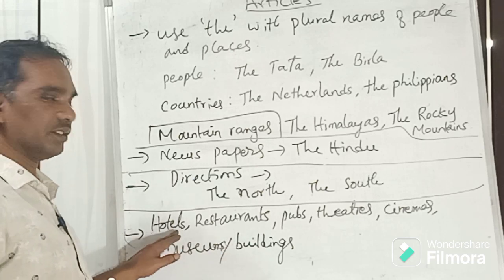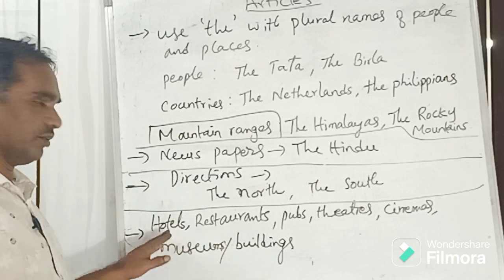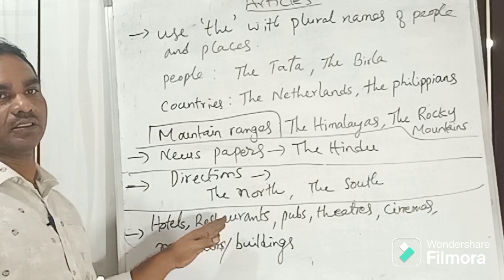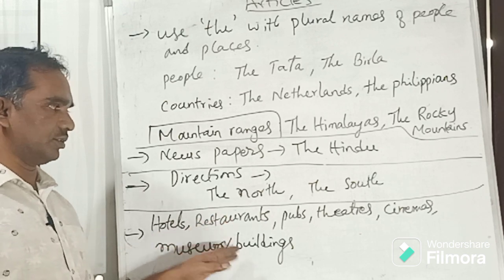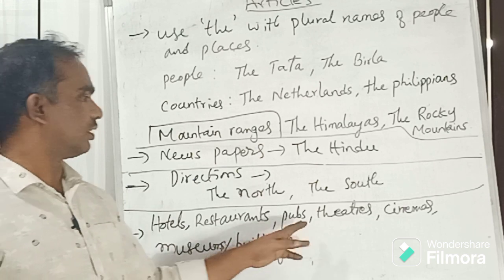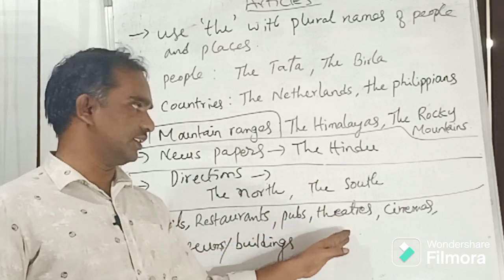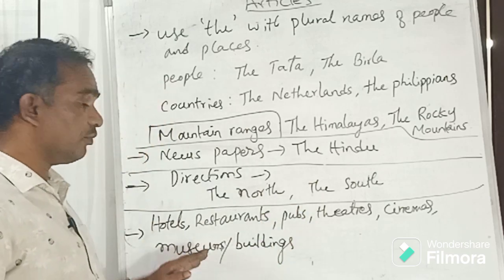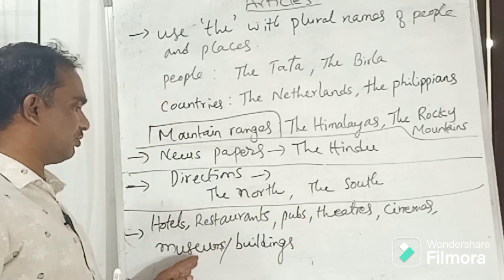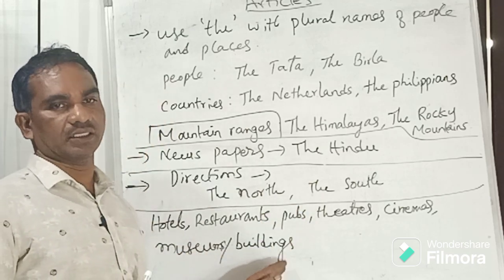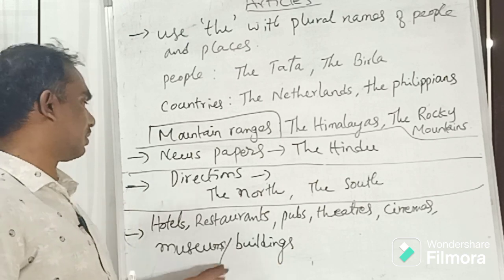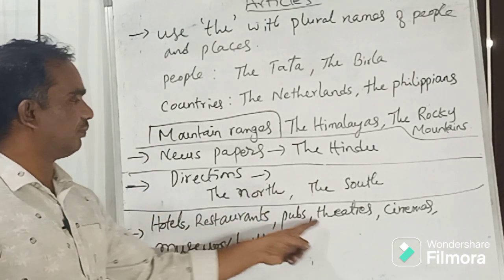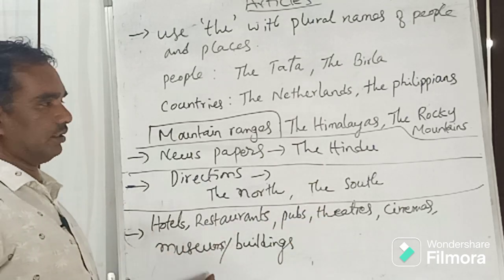For example, hotel, the Oberoi; restaurant, the Shagos; pubs; a theater, the Vijayanti; cinema halls also; and museum names, the Salarjung Museum; building, the Babu Khan Estate, etc. When you talk about the names of these places, use the article the.